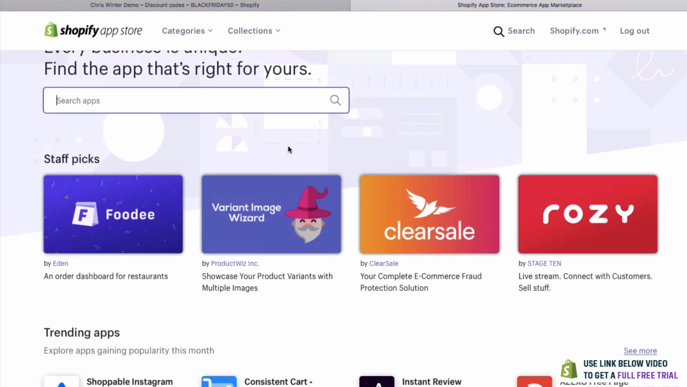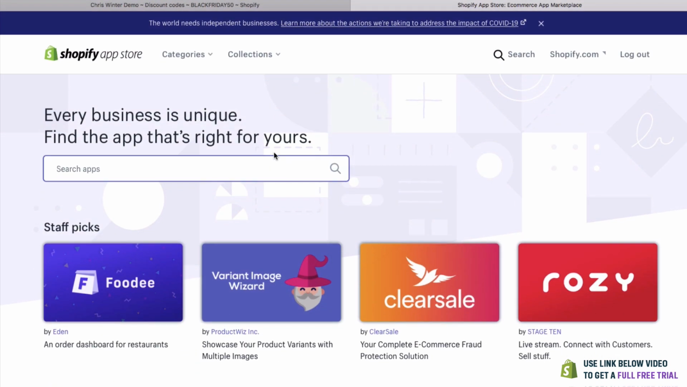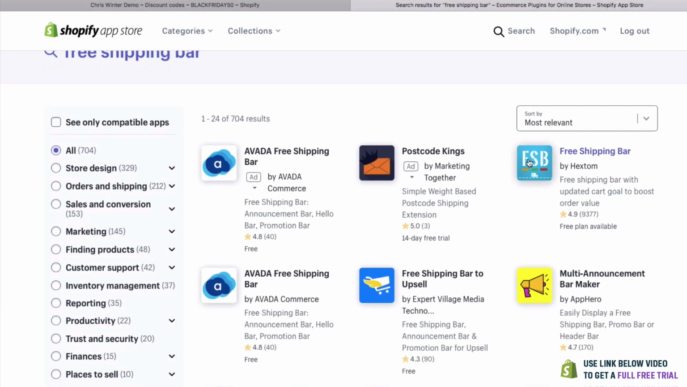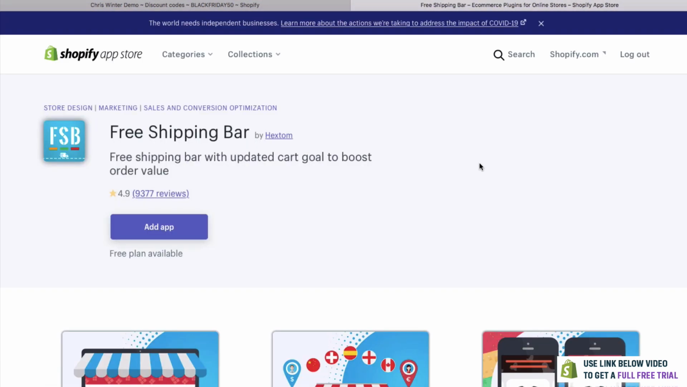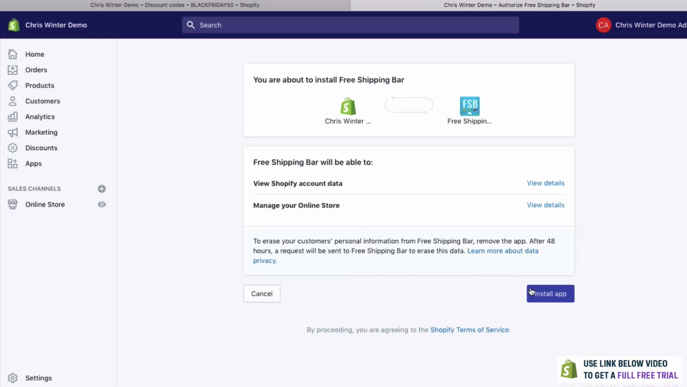So for example, one of my favorite ones, I'm not going to go too much in depth on this, but one of my favorite ones that you could probably add is a free shipping bar. Let's add this one. I love this one. So we can go here, free shipping bar, and all we need to do to add this is click add app. This is a free one, so we can do this without any problems. Click install app.